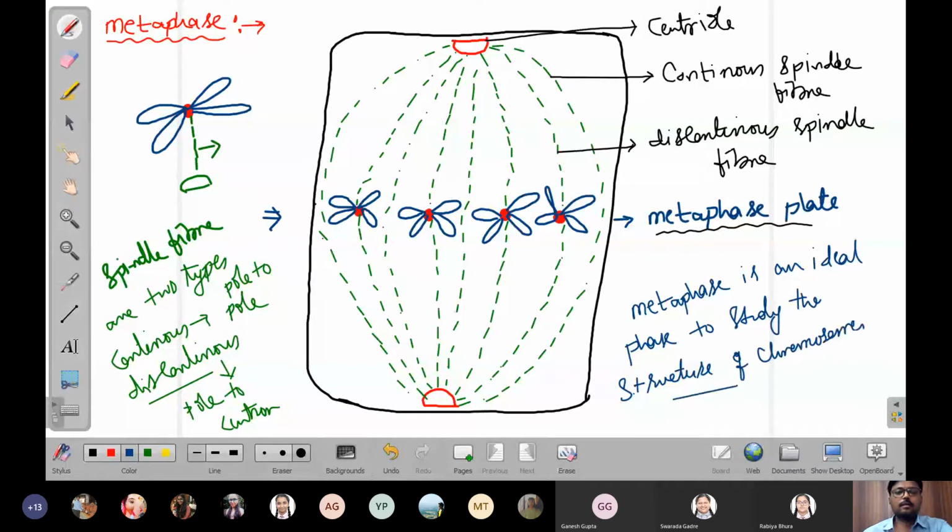Right? So this is about the metaphase. Now we'll move to the next phase. What is the next phase? Anaphase.